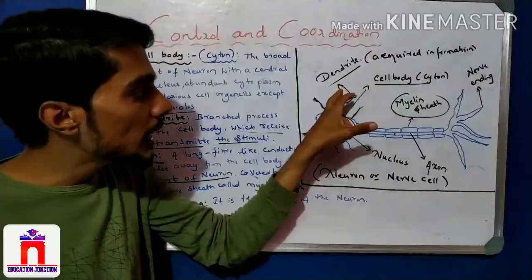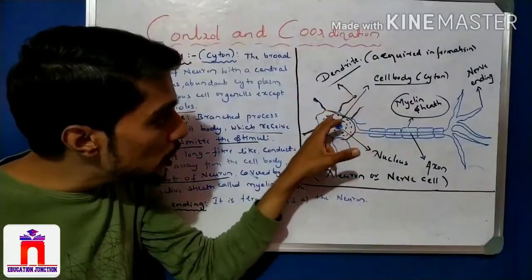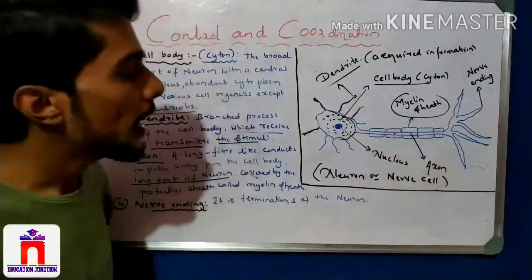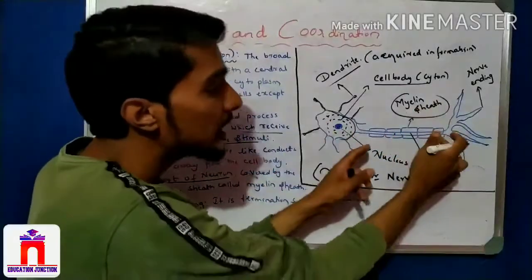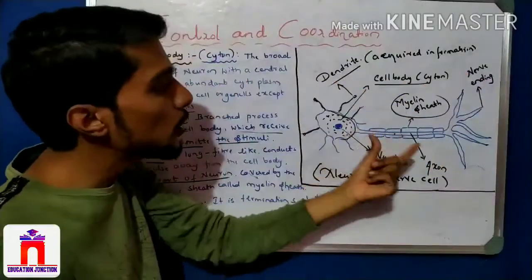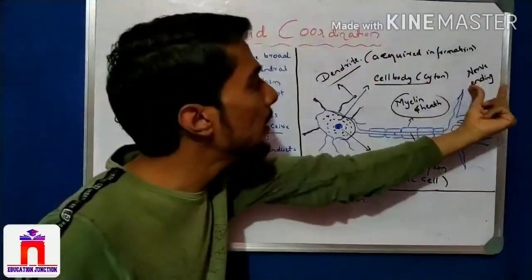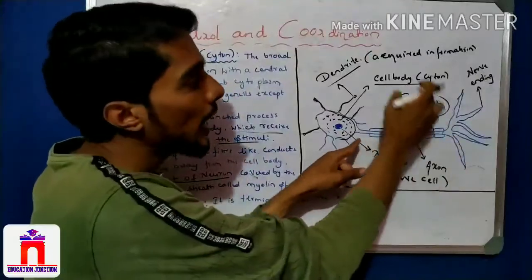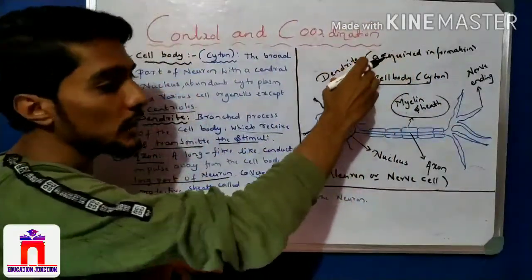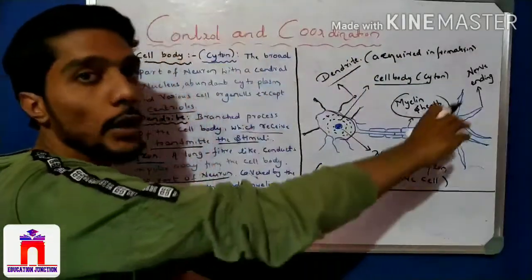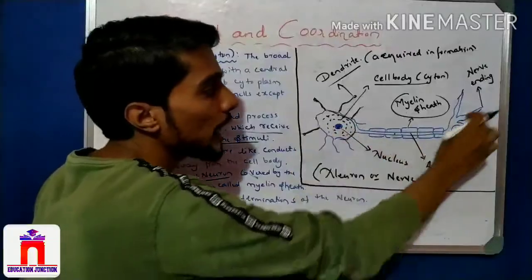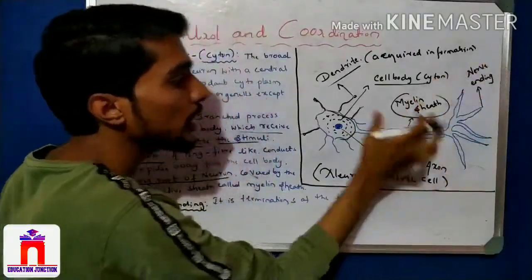Here information is collected and that information reaches the end through the axon. The axon acts as a bridge between the dendrite and the end. The bridge between the dendrite and the end is nothing but what? The axon. So any acquired information can be passed through a neuron through the axon, and it reaches the end.